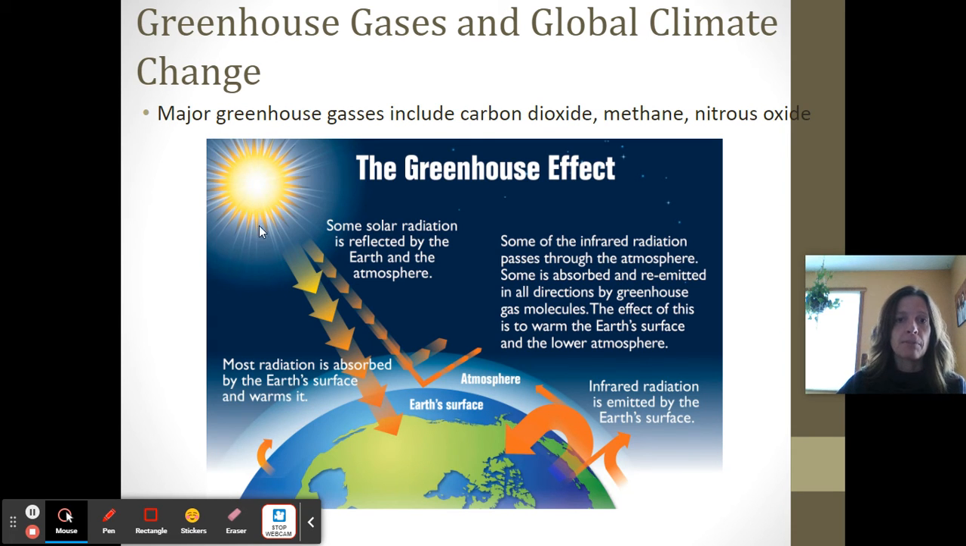So what happens is most of the radiation from the sun is absorbed by the Earth's surface. Some of it bounces off, but then it has a layer in the atmosphere of these greenhouse gases. And so a lot of the energy that is radiated from the Earth is trapped in the atmosphere. Instead of being released, it's trapped and it's pushed back onto the Earth. And so the more you have of those greenhouse gases, the warmer the Earth becomes.